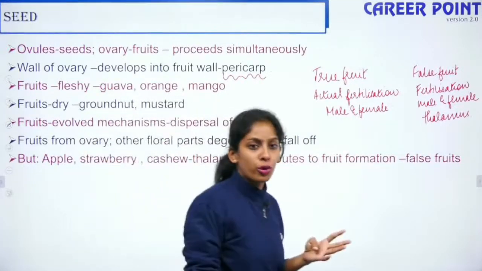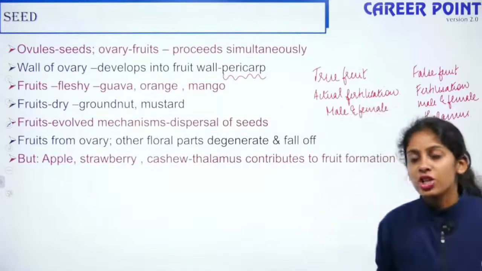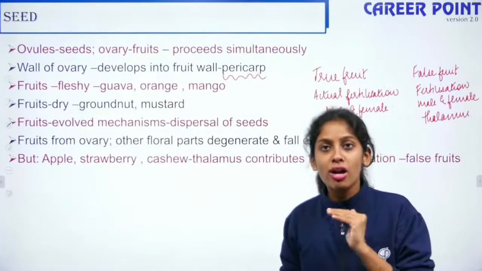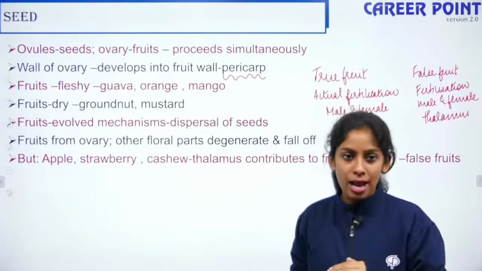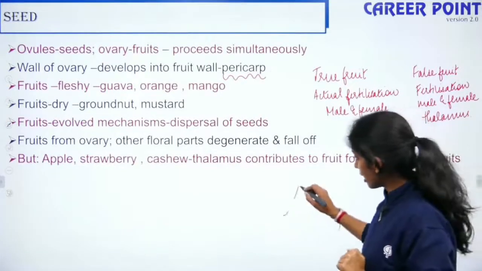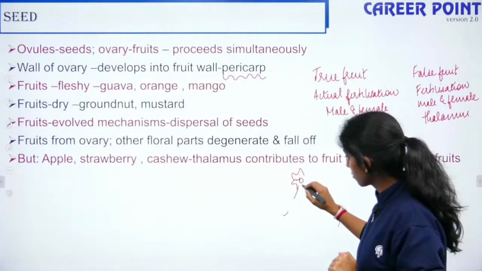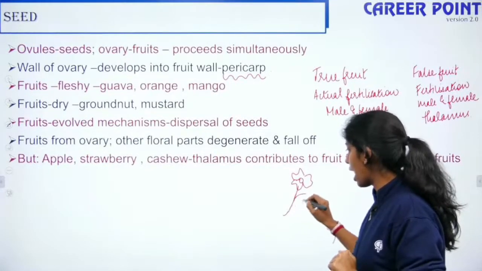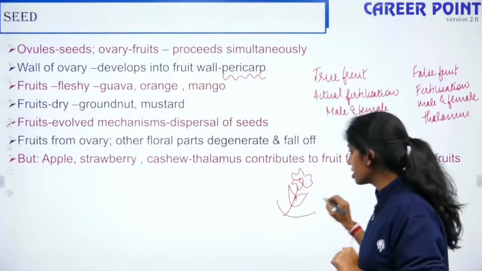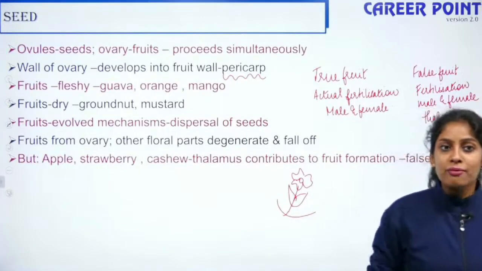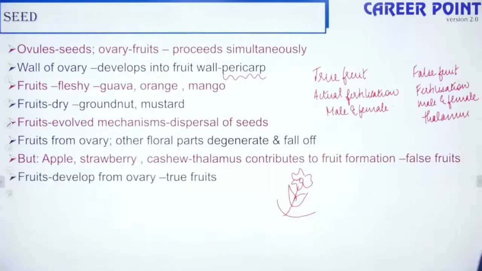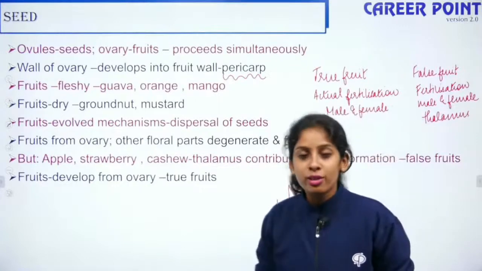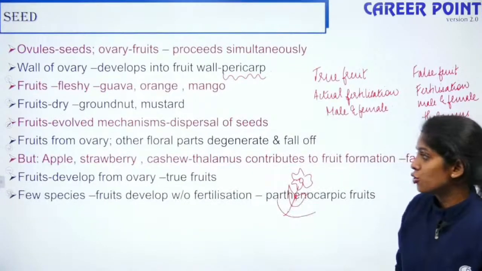So we have 4 floral whorls, right? Androecium, gynoecium, calyx and corolla. They all develop from a point called the thalamus. When I draw a flower like this, here I have my petals, here I have my sepals, and this is my thalamus. When the thalamus also contributes, that is false fruit. When the fruits develop from the ovary, that is true fruit.